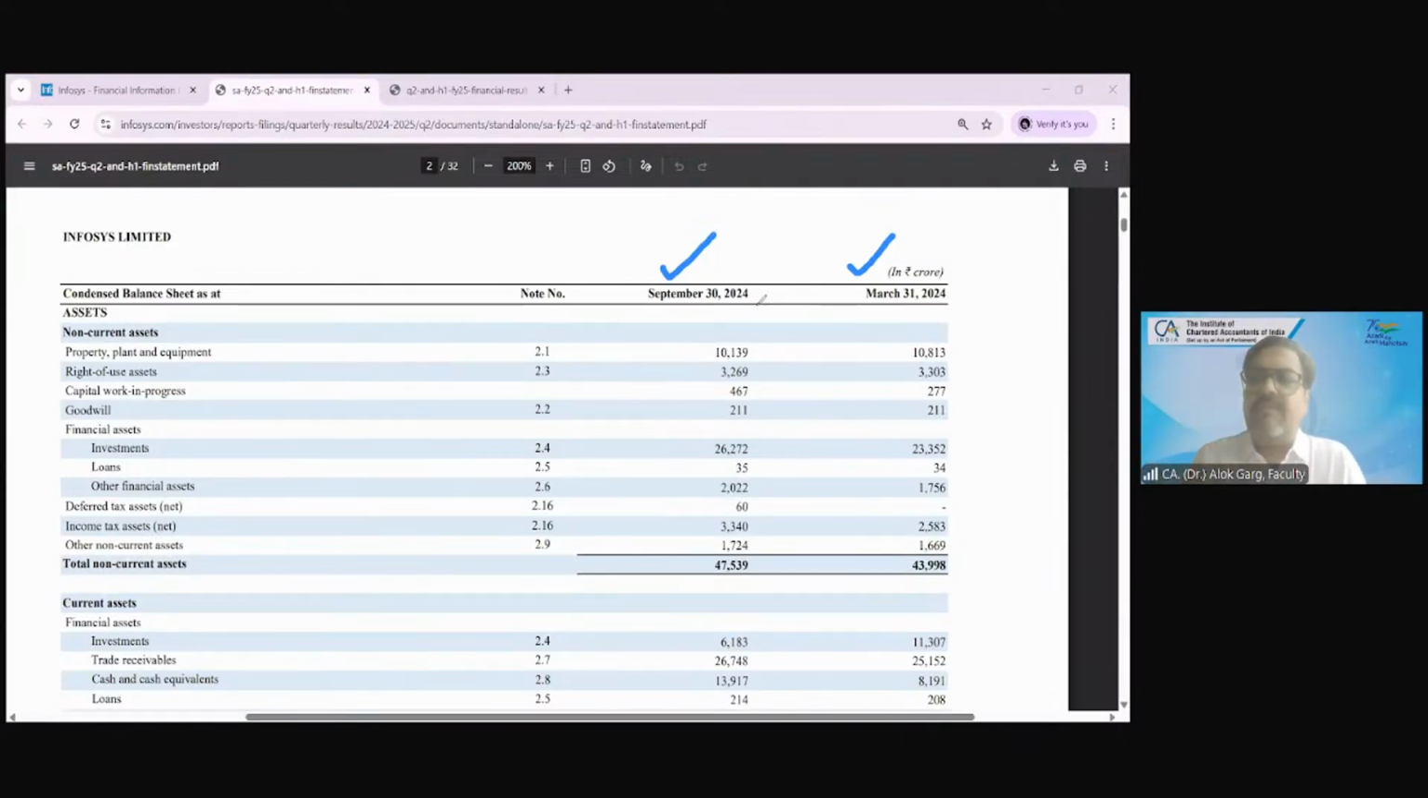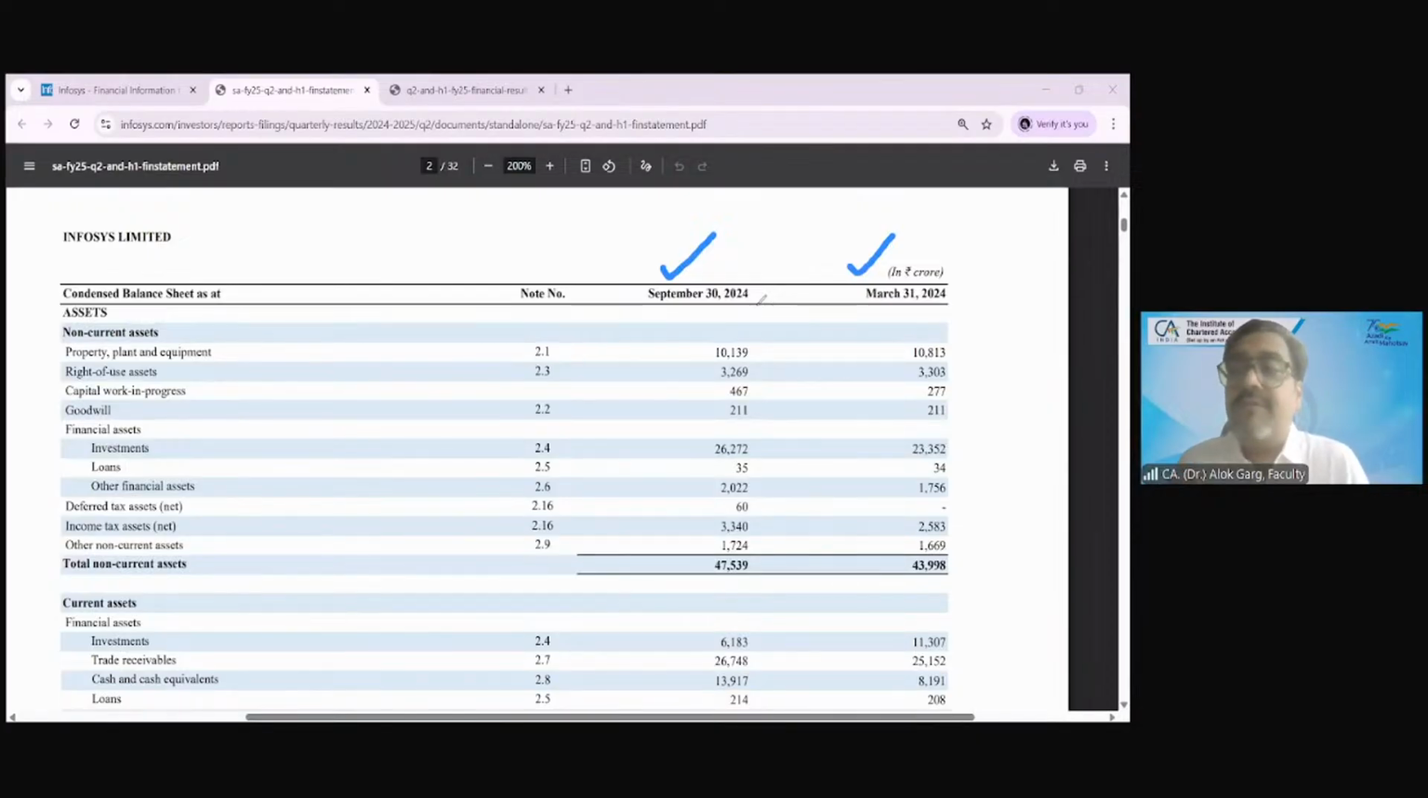So balance sheet numbers are carried down and brought forward, but P&L, cash flow, statement of changes in equity, these numbers are not carried down and brought forward. Correct? Is that right? सही है ना? ये तो बड़ी सिंपल बात है ना? Yes, sir. Right, sir.